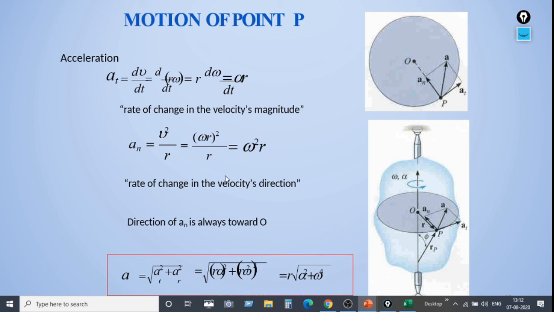So this is the rate of change of velocity in the velocity's direction. So this is velocity direction, this is velocity magnitude. The direction of an is always toward O, and it also can be written as a is equal to r into square root of alpha square plus omega power 4.